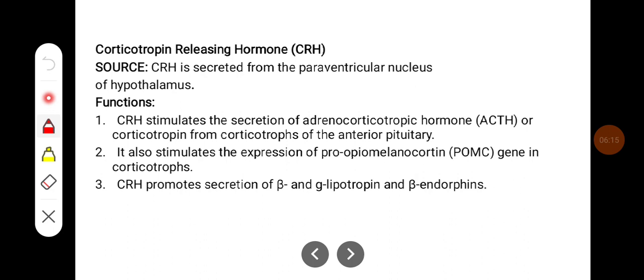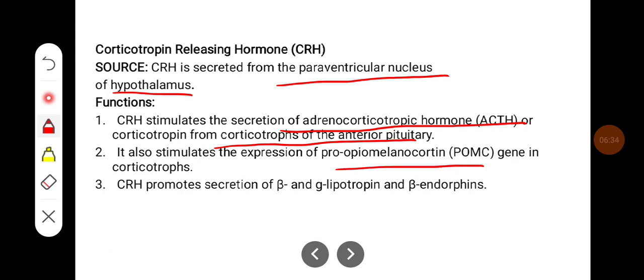Corticotropin releasing hormone. It is secreted from the paraventricular nucleus of the hypothalamus. It stimulates the secretion of adrenocorticotropic hormone, that is ACTH or corticotropin, from corticotrophs of the anterior pituitary. It also stimulates expression of the pro-opiomelanocortin (POMC) gene in corticotrophs. The CRH promotes the secretion of beta and gamma lipoprotein and beta endorphins.